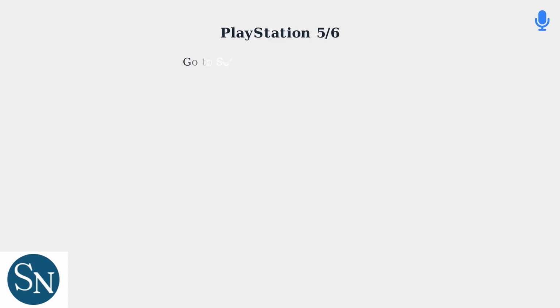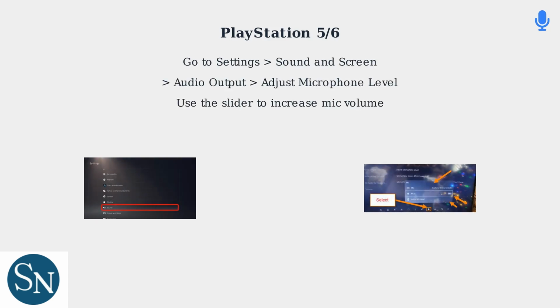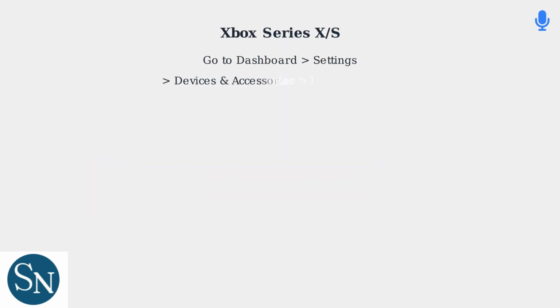On PlayStation 5 or 6, navigate to Settings, then Sound and Screen, and select Audio Output. From there, adjust the microphone level using the slider to increase the volume for your HyperX Cloud 3 mic. On Xbox Series X or S, access the dashboard and go to Settings. Select Devices and Accessories, then choose your HyperX Cloud 3 headset. In the Audio section, adjust mic monitoring and volume levels as needed.